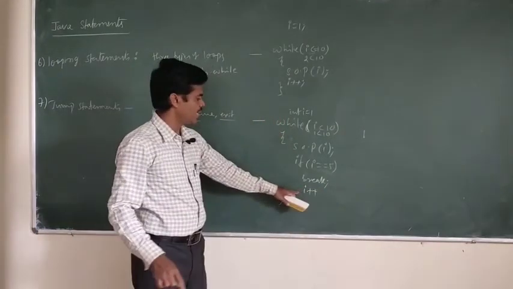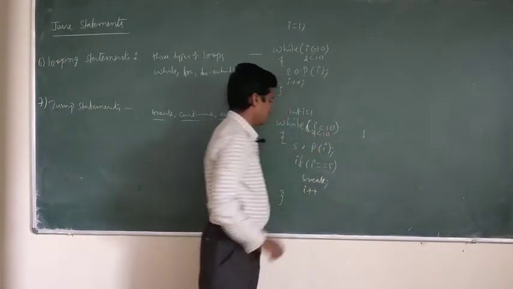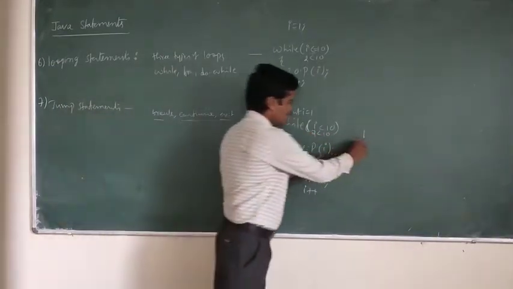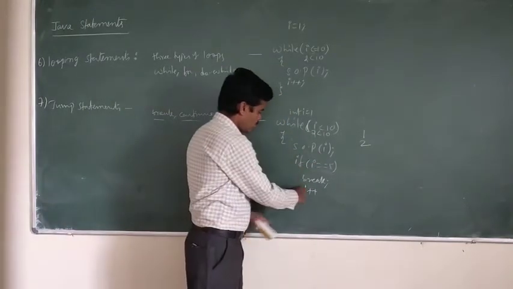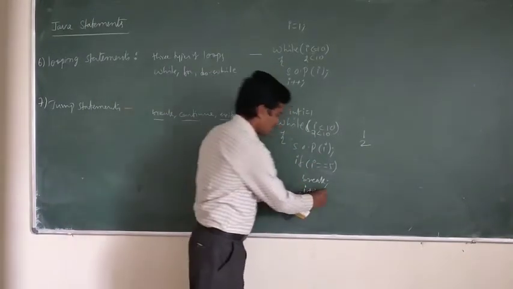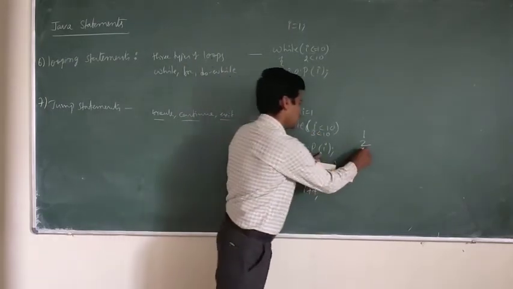Now I value incremented. Now I value will be 2. 2 less than 10. Again true. Now it will display the value 2. Now we will check the 2 is equal to 5. False. Again it will come to the next statement, that is I++. I value incremented. Now 3. 3 less than 10. True. Now we will display the 3.